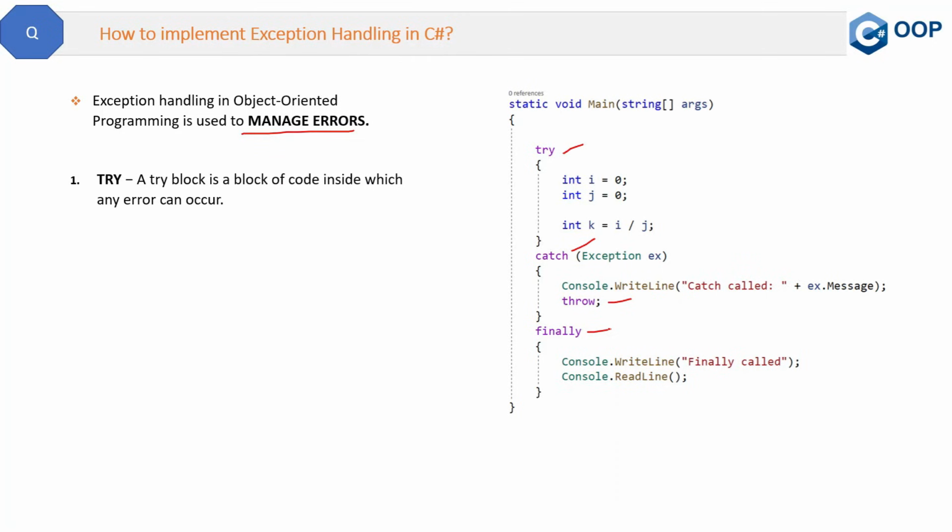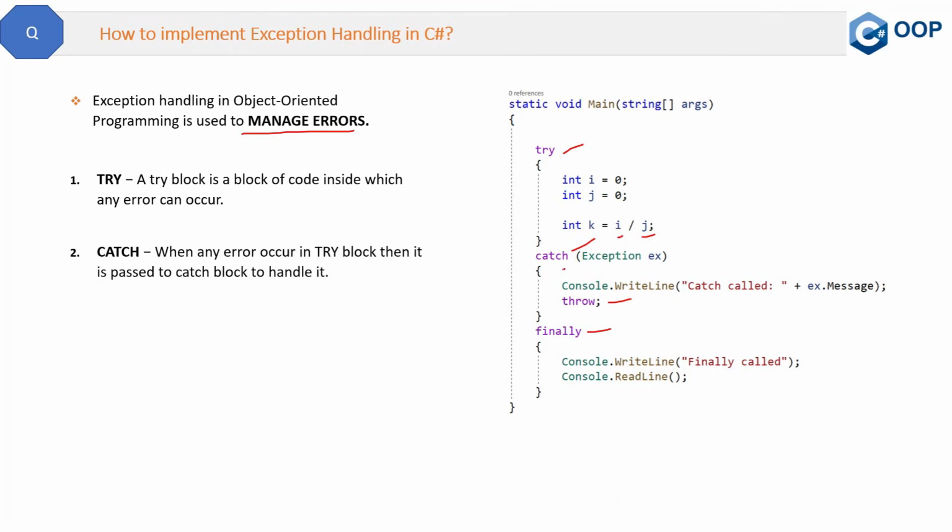First one is try. A try is a block of code inside which any error can occur. Here in the code you can see we are forcefully trying to throw an error by dividing 0 by 0. This will definitely throw an error. Now what will happen? An error will occur and it will go to the catch block.